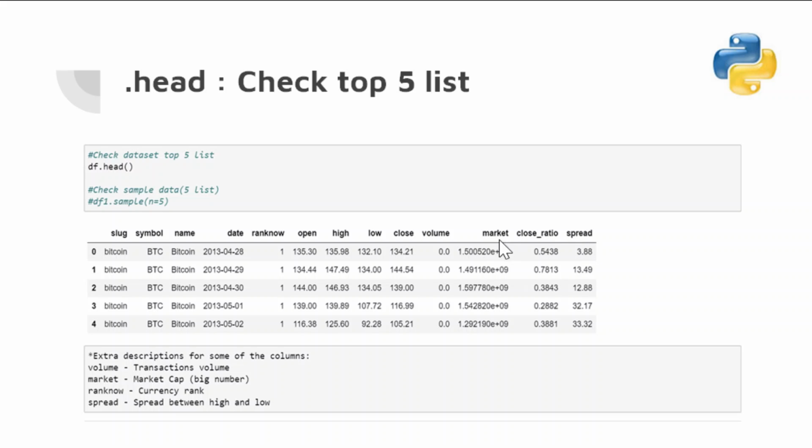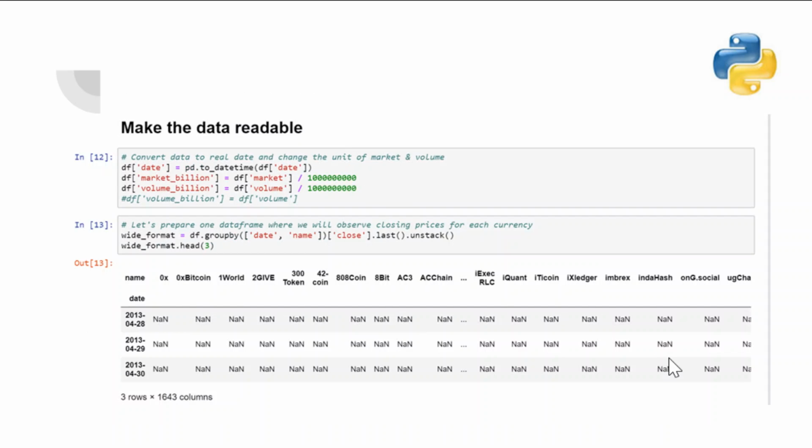As you can see, the market cap numbers are quite big. So later on, I would like to divide them by a billion for the analysis. This is for making the data more readable: to convert the data to a real date and change the unit of market cap and volume. So I divide by a billion, so the numbers will be shown as small numbers.